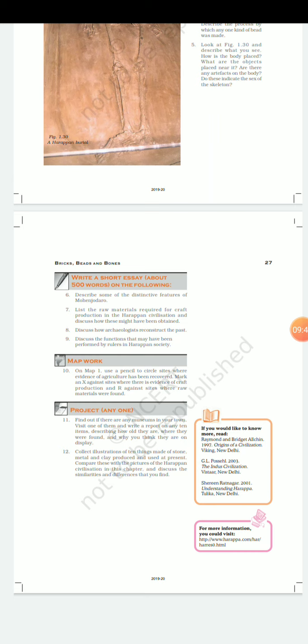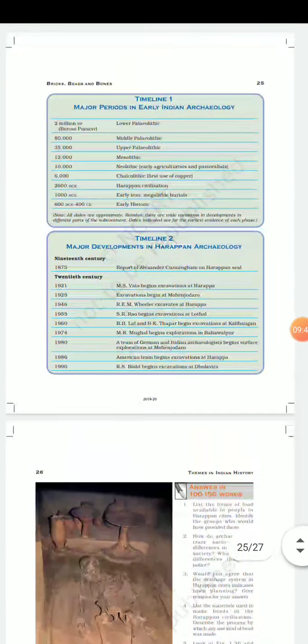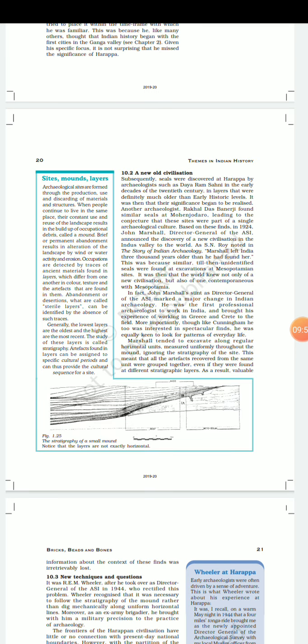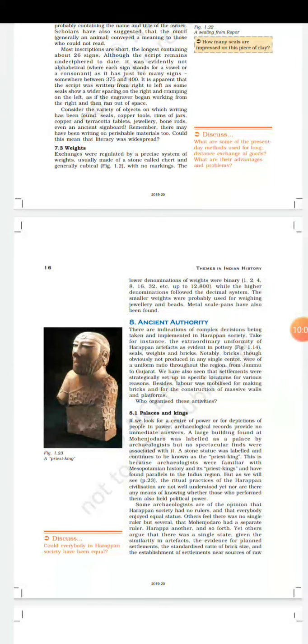Then question number 9, discuss the functions that may have been performed by the rulers in Harappan society. Now you will have to see the political authority of Indus Valley civilization.